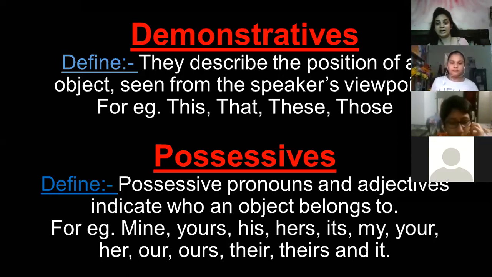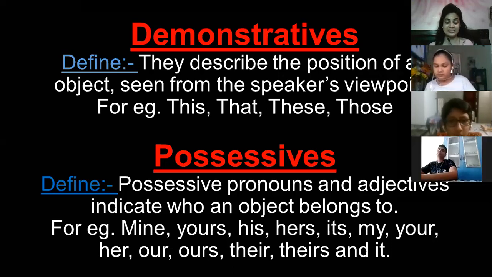Possessive pronouns and adjectives indicate who an object belongs to. It means it shows the thing belongs to whom. Fine. It shows the possessiveness. It shows the ownership. For example, mine, yours, his, hers, its, my, your, her, our, ours, their, theirs, and it. All these 13 come in the possessives category always. Except these 13, there is nothing in the name of possessive adjectives or possessive determiners, you can say.